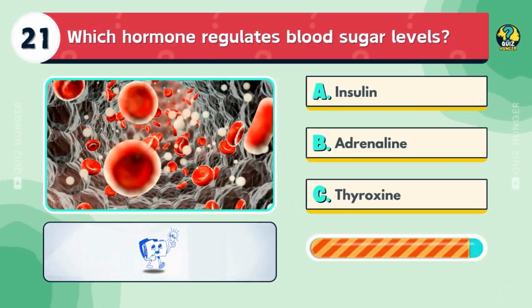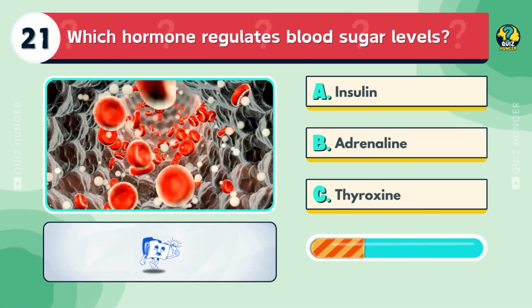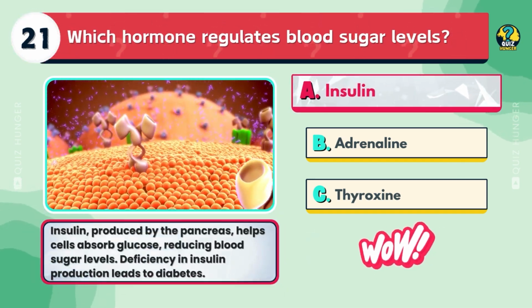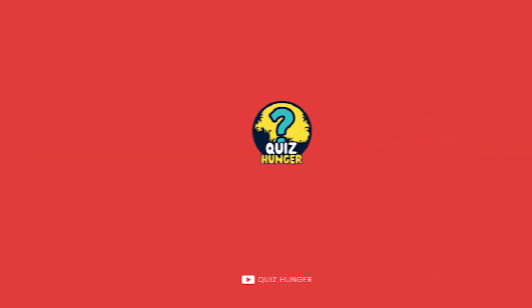Which hormone regulates blood sugar levels? Insulin, adrenaline, or thyroxine? Insulin, produced by the pancreas, helps cells absorb glucose, reducing blood sugar levels.